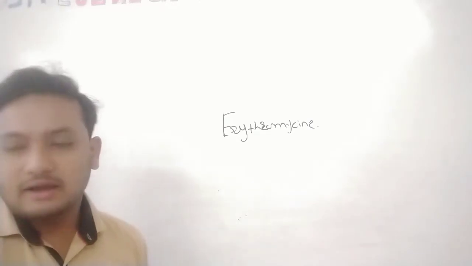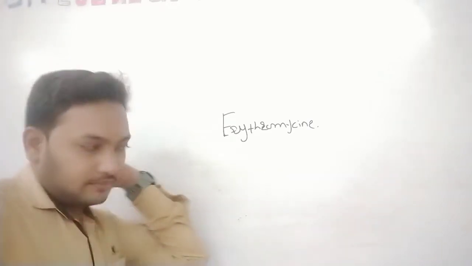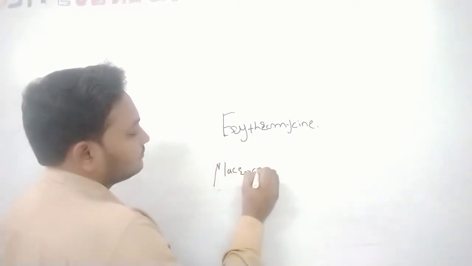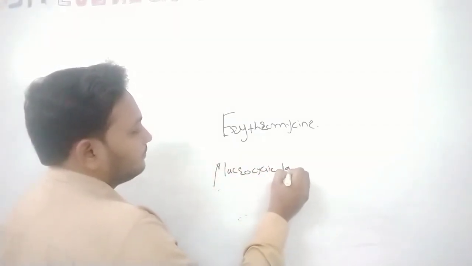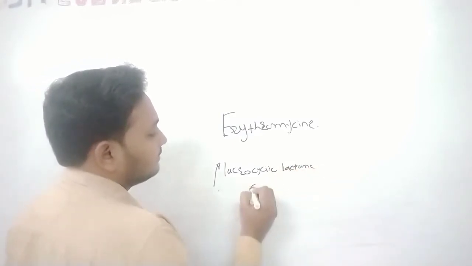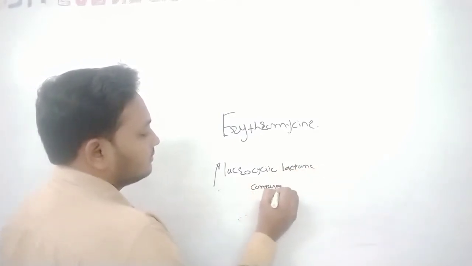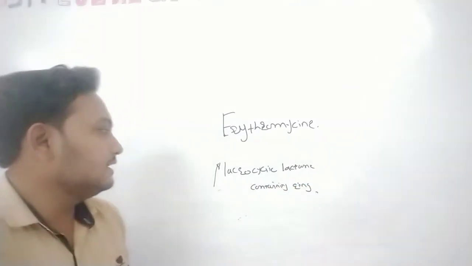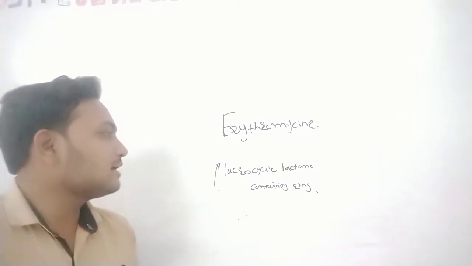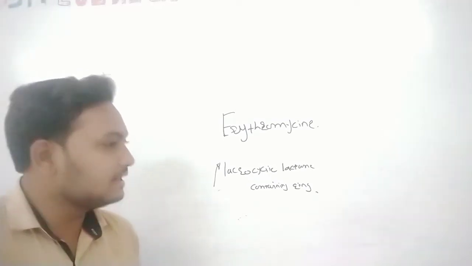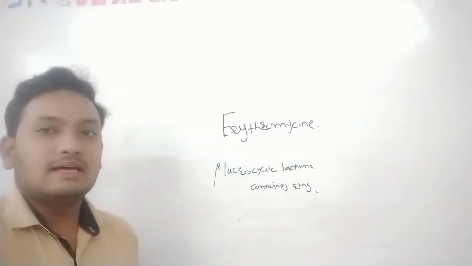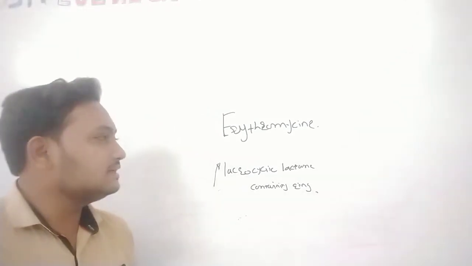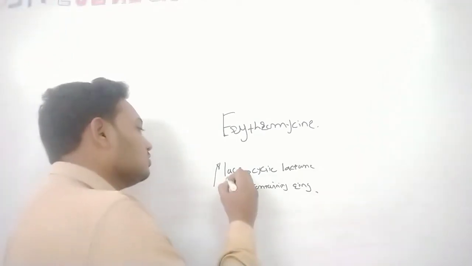It is a macrocyclic lactone-containing ring antibiotic. Penicillin is a five-membered lactam ring containing antibiotic, and the speciality of erythromycin is that it is macrocyclic.